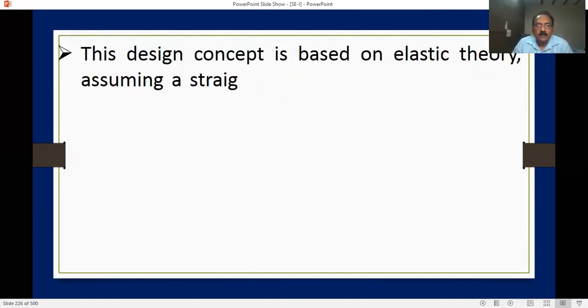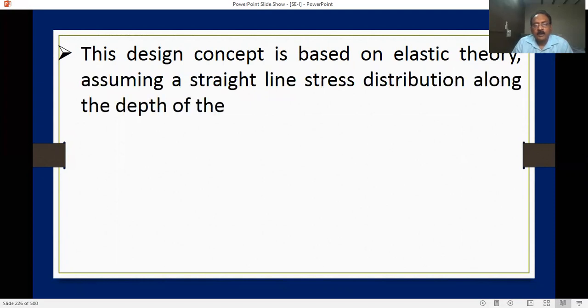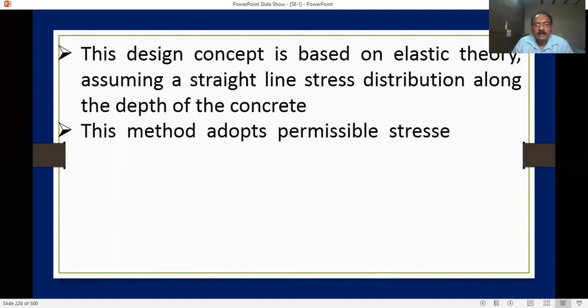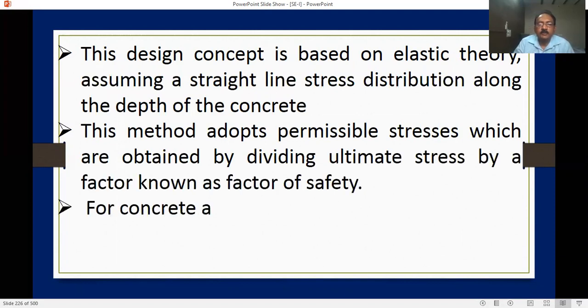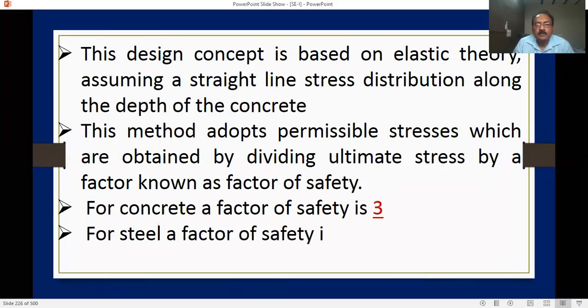As discussed, this is assumed on the elastic theory and straight line stress distribution along the depth of the concrete, as shown in the previous figure. This method adopts permissible stresses, which are obtained by dividing ultimate stress by a factor known as the factor of safety.